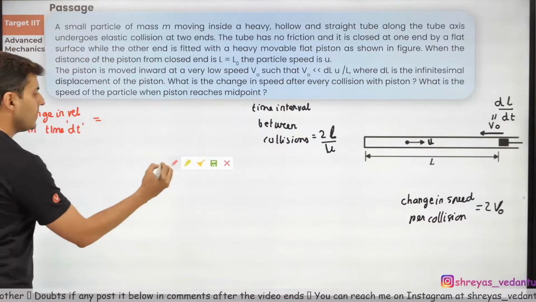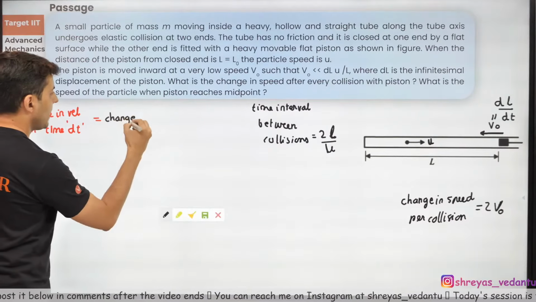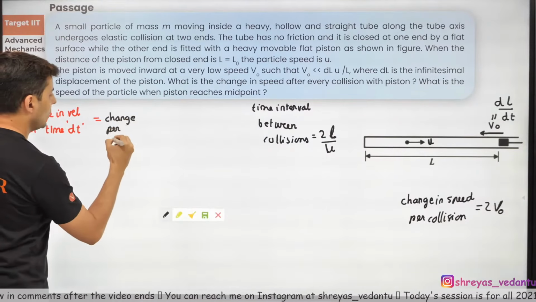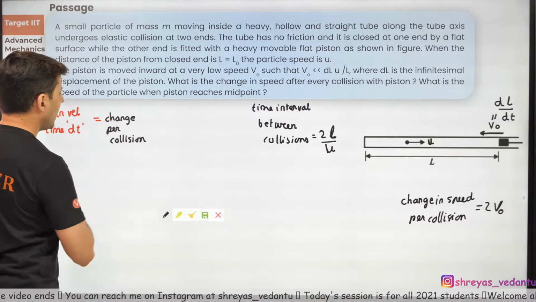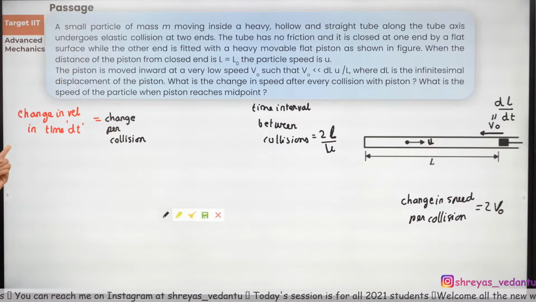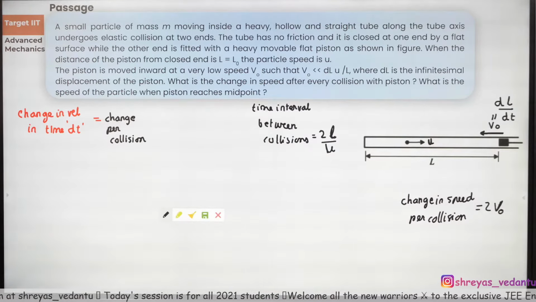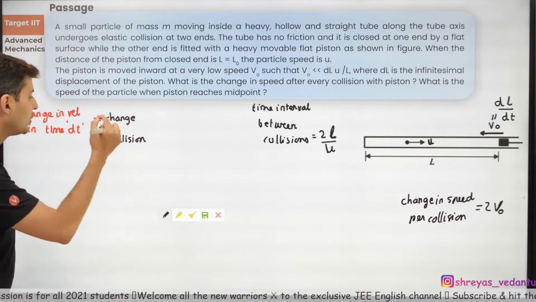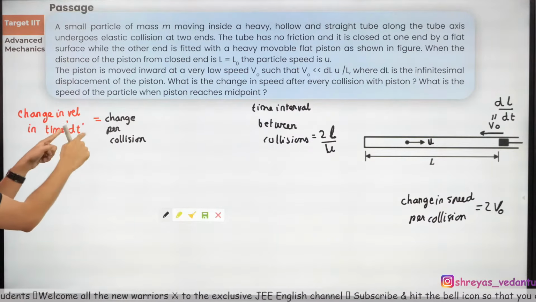So basically I can say it is the change per collision, times the number of collisions which are happening per unit time. Think about it. Number of collisions happening per unit time. But we want to find out in time dt, right?